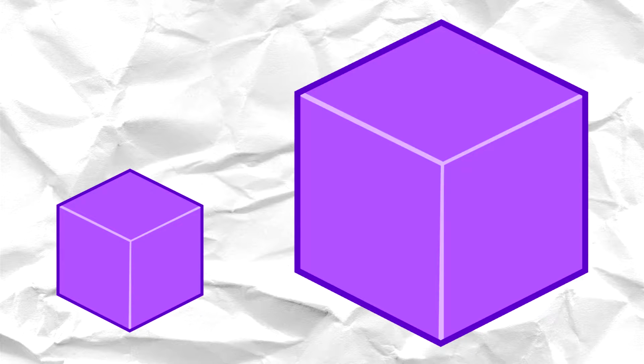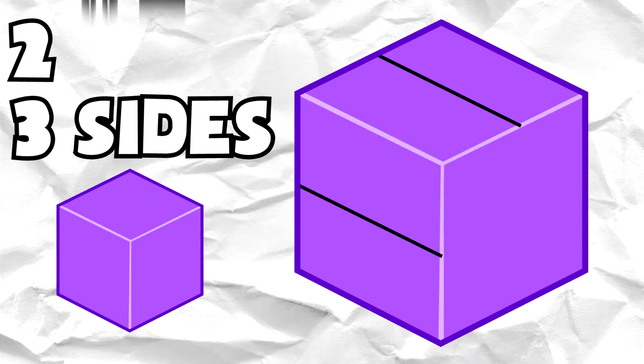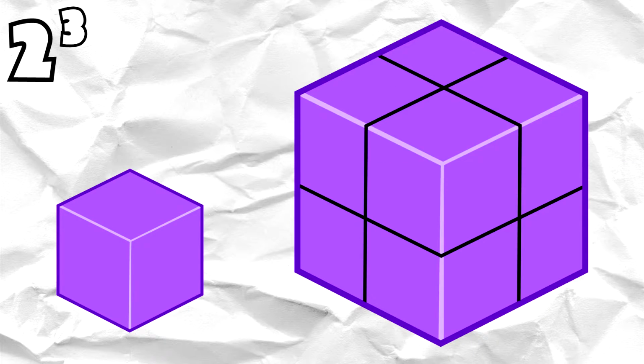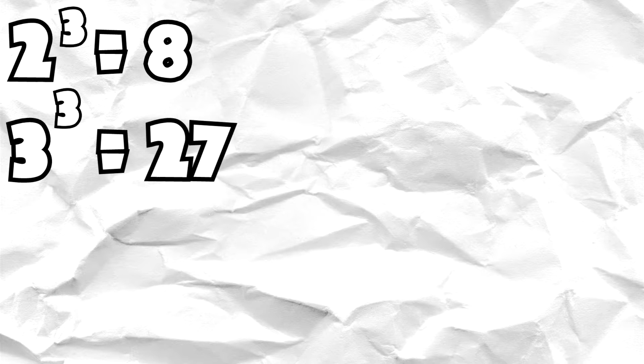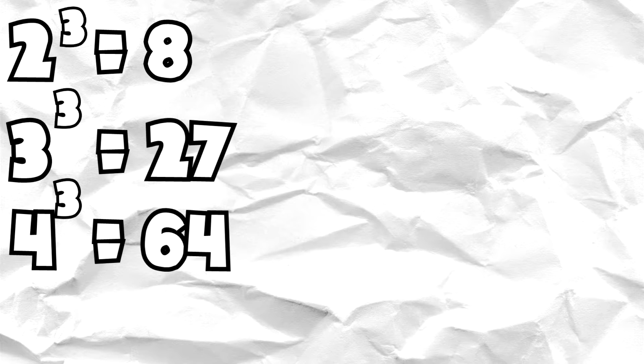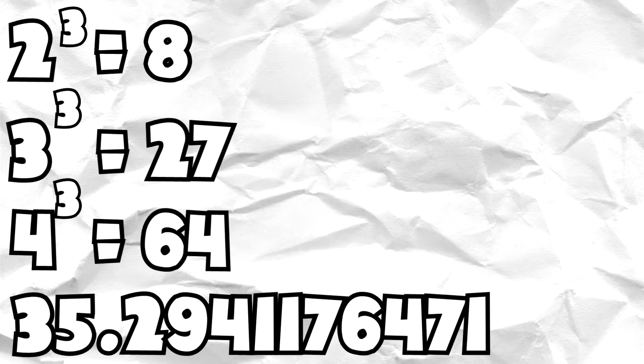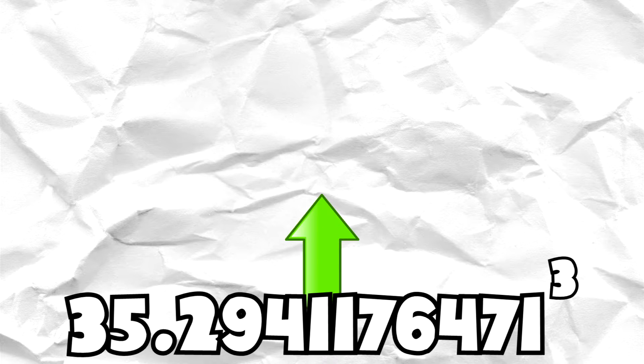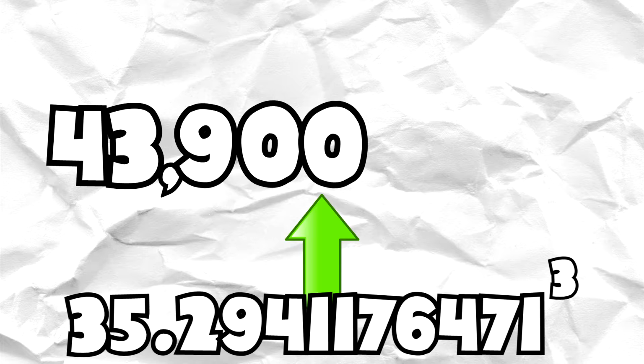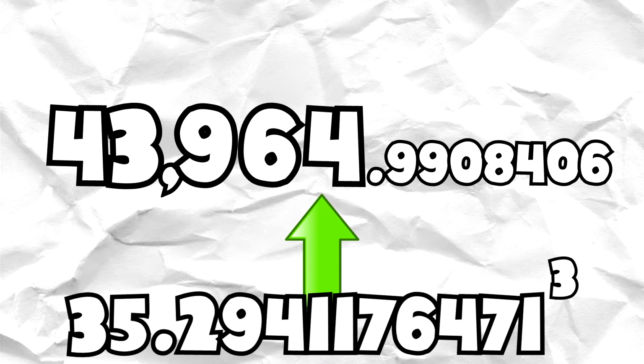The shape has increased in size by 2 on 3 sides, so the sum would be 2 times 2 times 2, or 2 to the power of 3. A shape 3 times the size would have 27 times the volume, 4 times is 64, and so on. But we're doing this with 35 and a bit cubed, and doing that multiplication gives us the number 43,964 and a bit times the volume of a human.